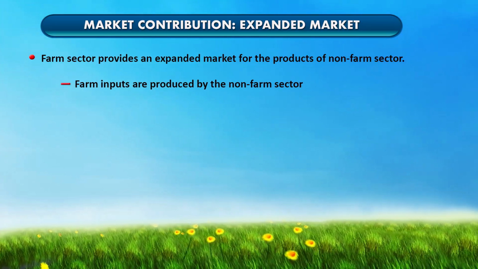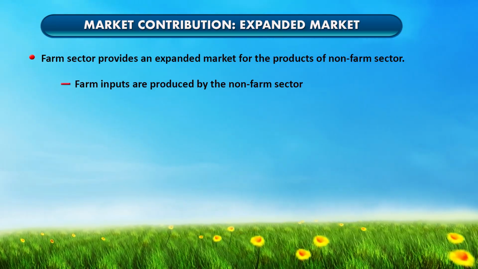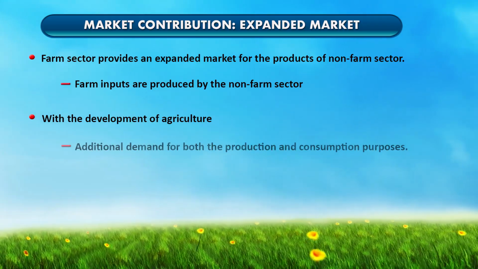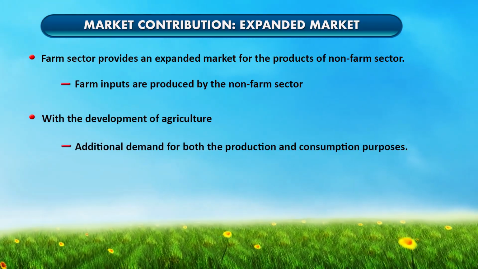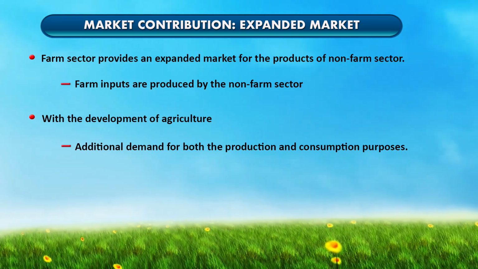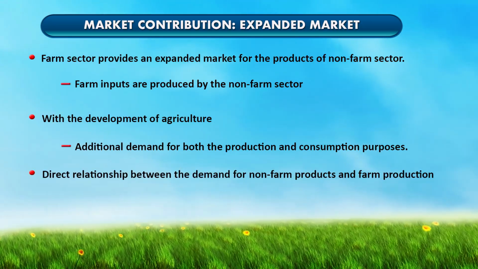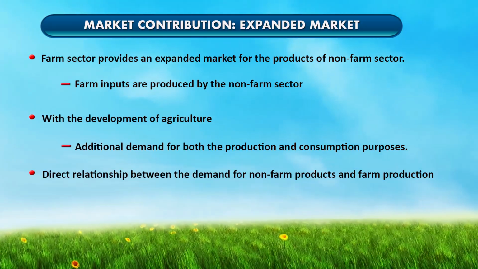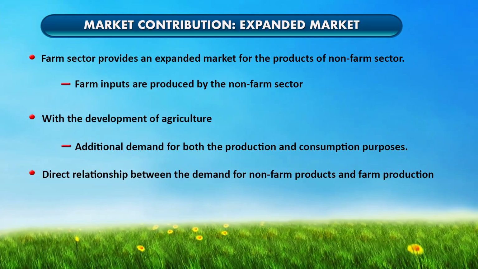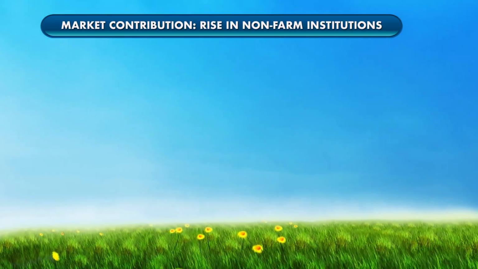So in this way the farm sector provides the market for the production of the non-farm sector, and with the development of agriculture there is additional demand for the products of the non-farm sector for the production activity as well as for consumption purposes. So there is a direct relationship between the demand of the non-farm sector and the demand of the farm production. And another market contribution is the rise in the non-farm institutions.